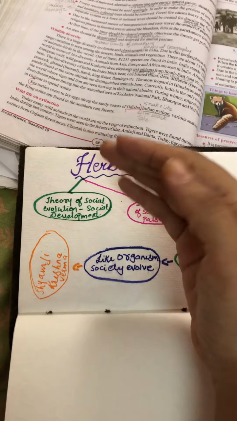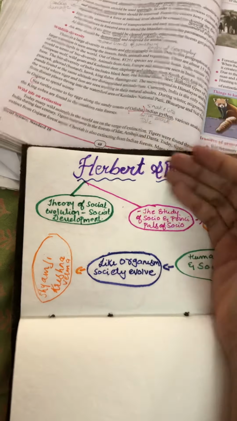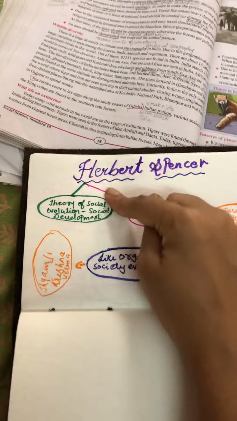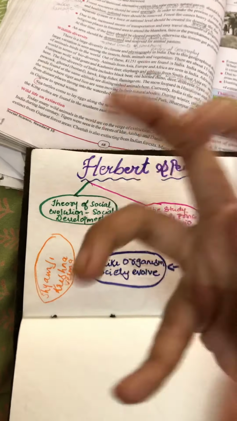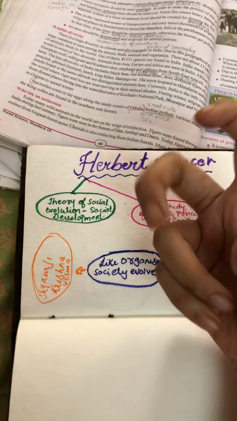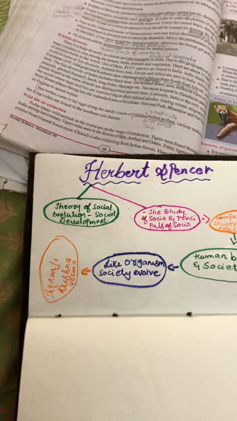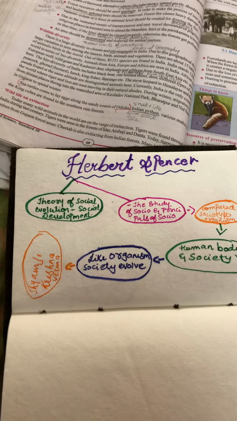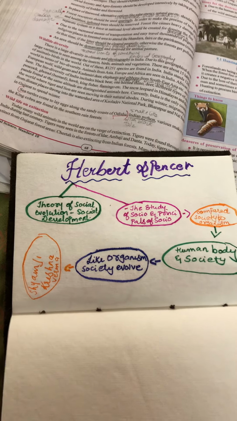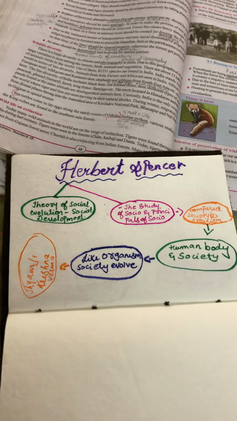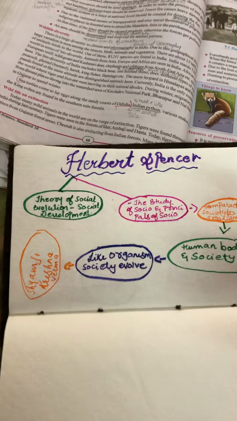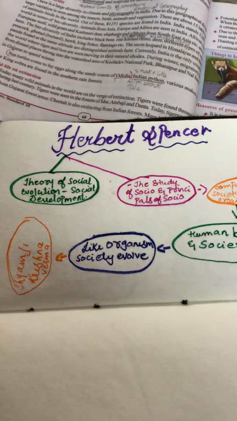He spoke highly about him, and after Herbert Spencer died, he started a fellowship, like a scholarship, which was called the Herbert Spencer Indian Fellowship.